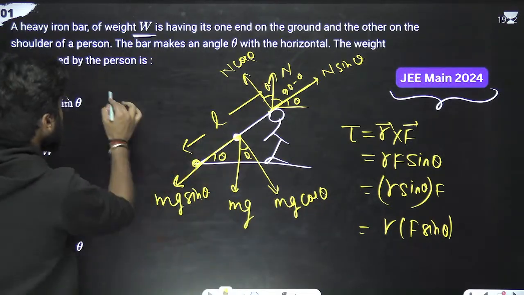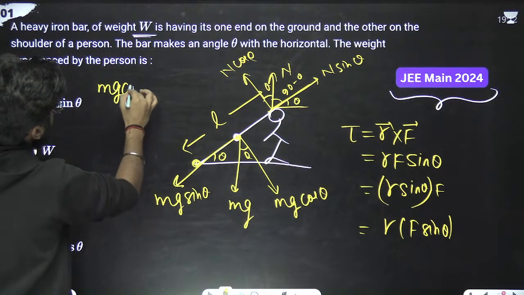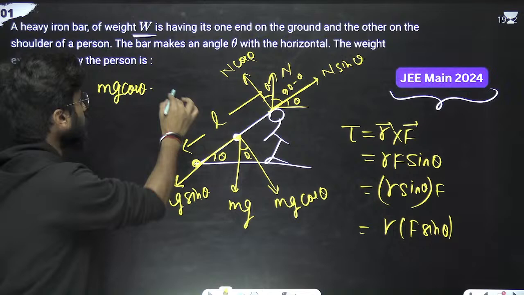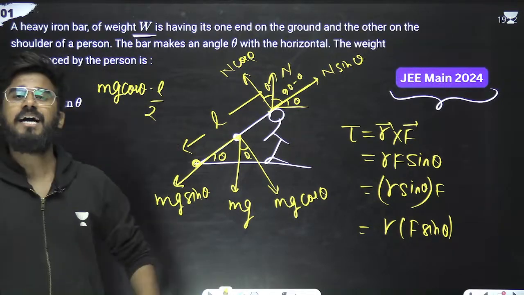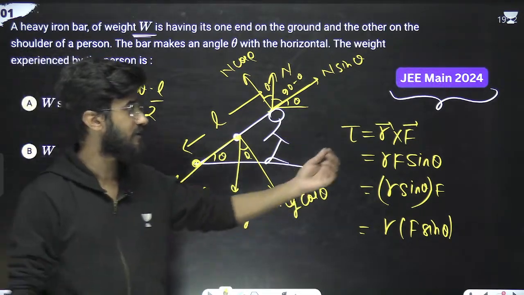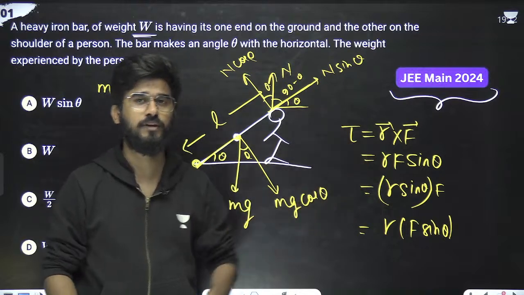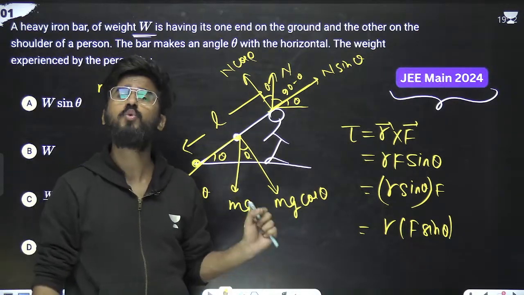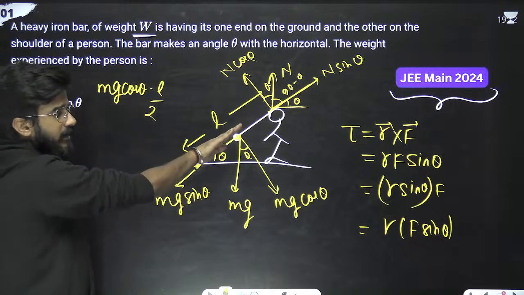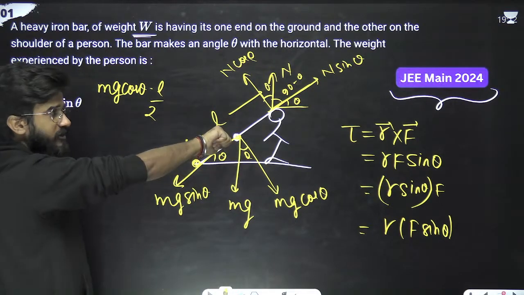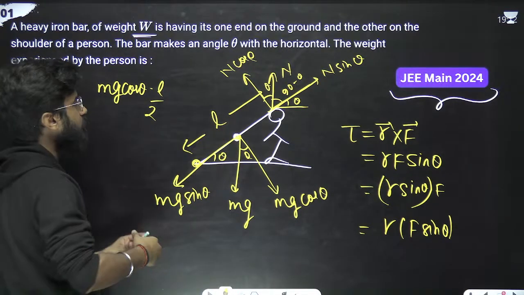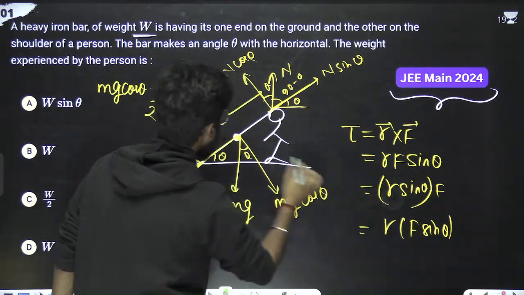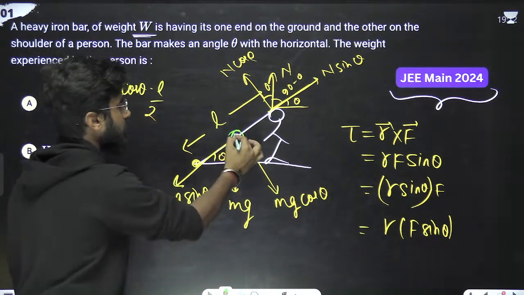So this is mg cos theta into the distance of this force. Total length is L, so this is L by 2. One more thing: torque has a direction, determined from the R cross F cross product. We keep our fingers in the direction of R and curl them towards the force. Here R is this direction and force is downwards, so R cross F means the thumb goes inside, so torque is inside. We write it as positive.